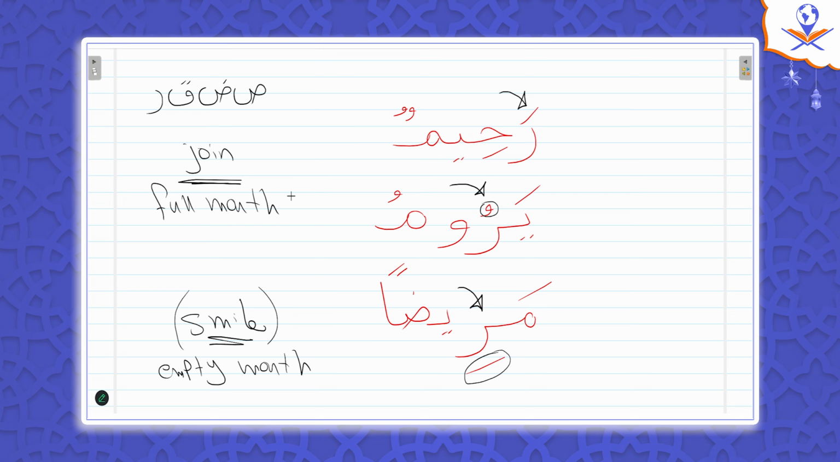You see the screen, right? You see the whiteboard. So here a heavy ra, here heavy because of the fatha, here heavy because of the dhamma, and here light because of what? Because of the kasra, right? Perfect.